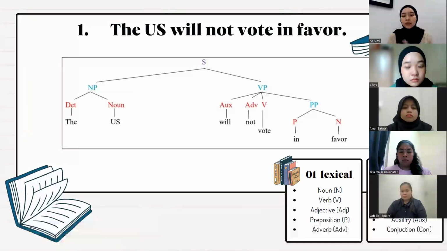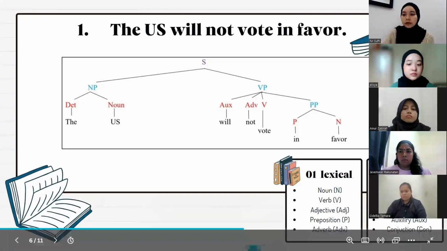Moving on to the verb phrase. The verb phrase has four parts, which are auxiliary, adverb, verb, and also prepositional phrase. The word will in this sentence is the auxiliary, not is the adverb, and vote is the verb. Under the prepositional phrase, there is the preposition, which is in, and the noun, which is favor. I'm going to pass to Ainur for the next slide.